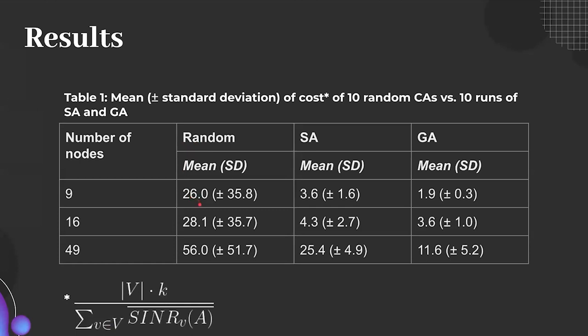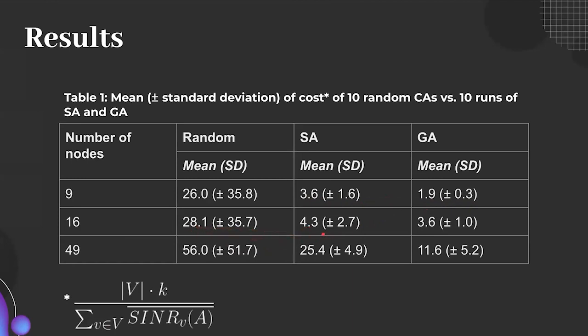So we can see going from random channel assignments to simulated annealing, this is an improvement of over 7 times. And then going from simulated annealing to genetic algorithm, we have improved again by almost 2 times. We see also that the standard deviation was very large for random channel assignments and decreases a lot going to simulated annealing and then to genetic algorithm. The same applies for the 16 node network.